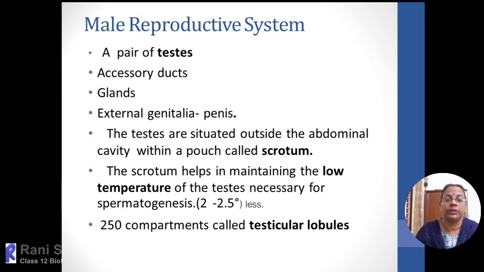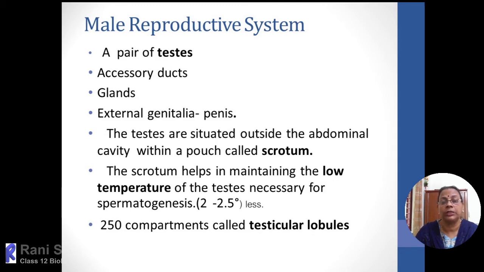And the main important or primary sex organ in a human male is a pair of testes. The testis is located within the abdominal cavity in the fetal condition. Just before childbirth or soon after parturition, the testis will descend down through a canal. That canal is called the inguinal canal. And it will be well placed within a loose pouch. That pouch is called the scrotum.